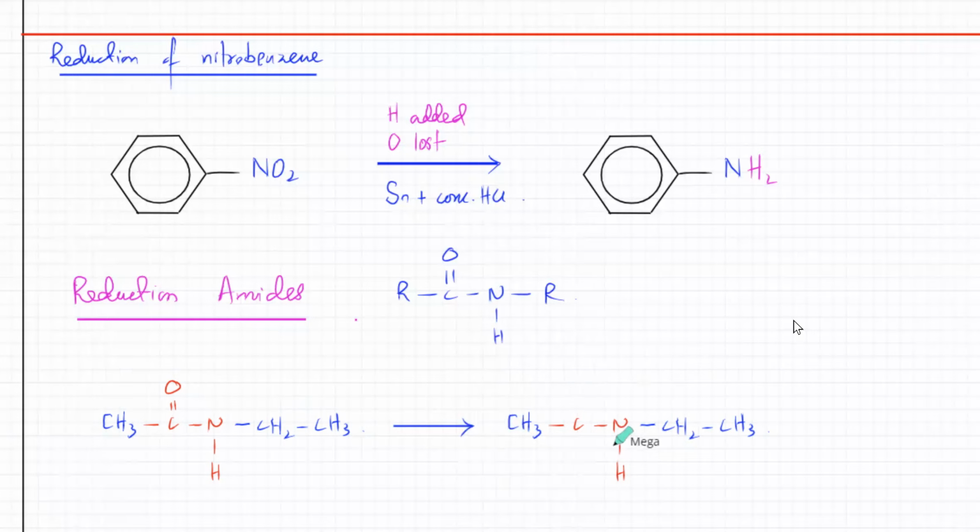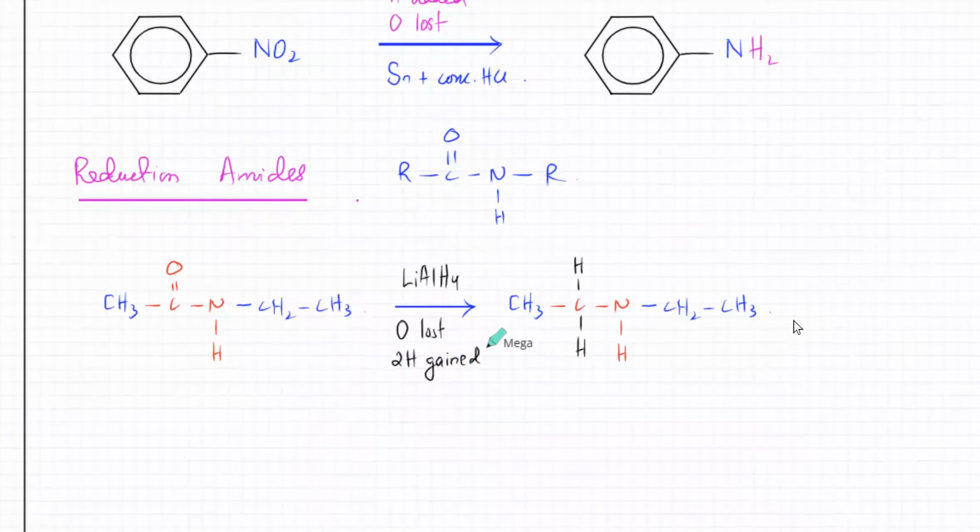It's going to lose its oxygen, and in its place, hydrogens are going to get added. So that's reduction of amides. Oxygen is lost, two hydrogens are gained, and it's LiAlH4 that's used as your reagent. And your amide turns into an amine.